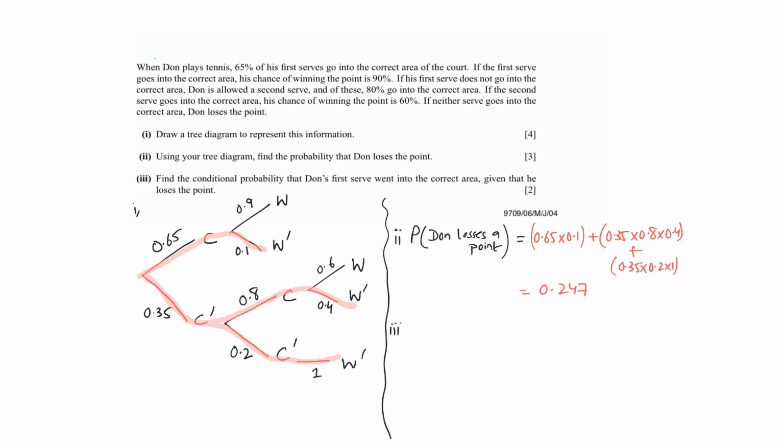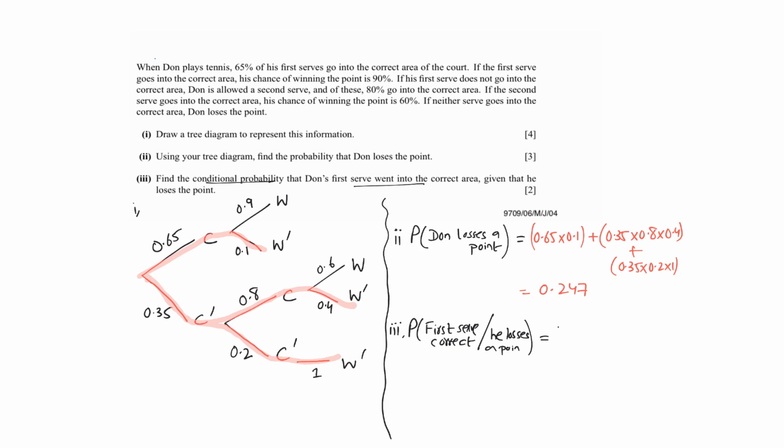In the third part, you are asked to find the conditional probability that Don's first serve went into the correct area, given that he loses his point. So you need to find the probability that the first serve was correct, given that he loses a point.